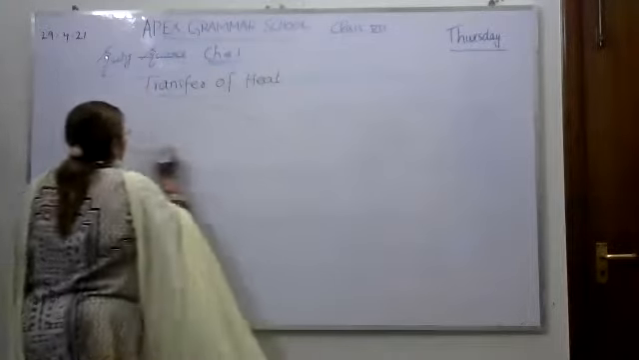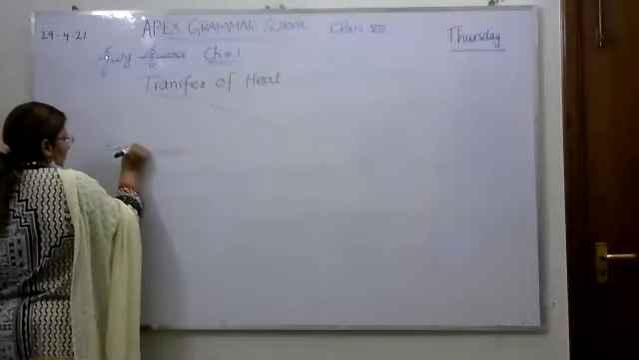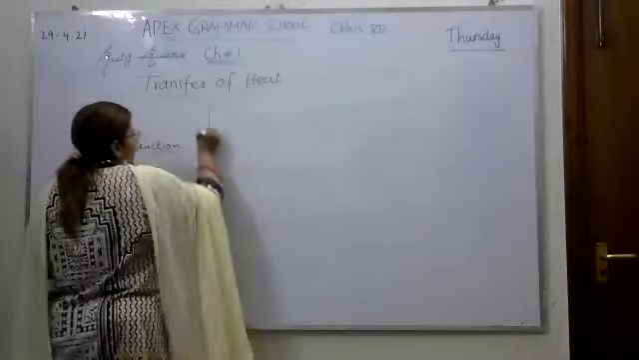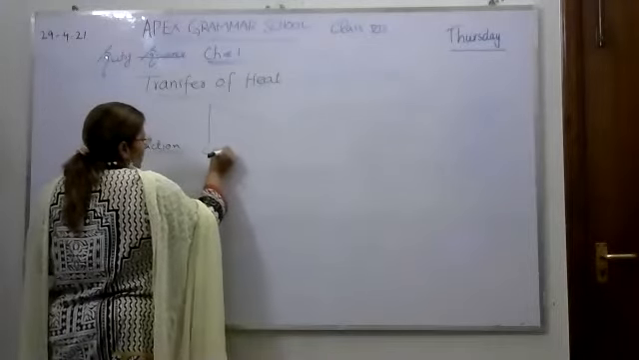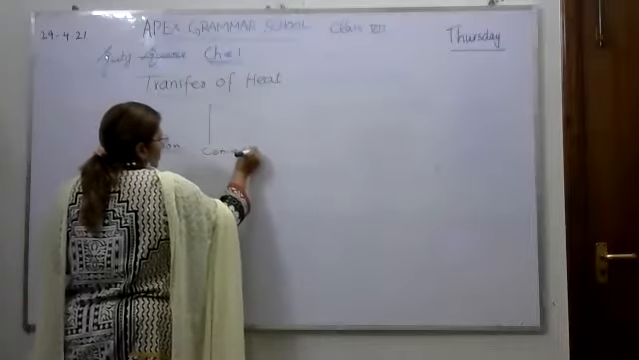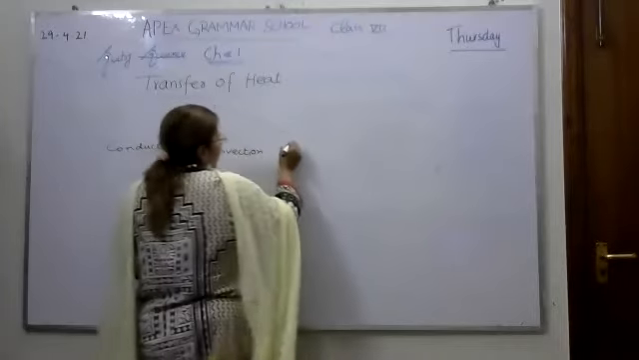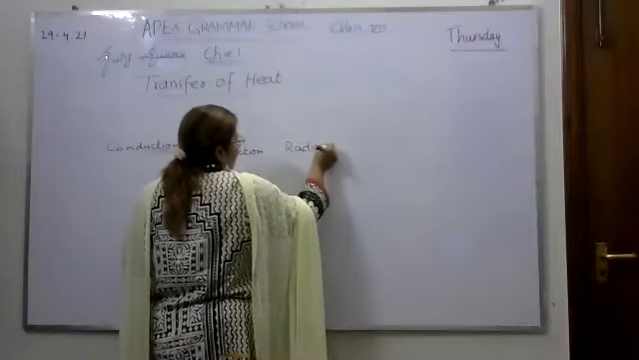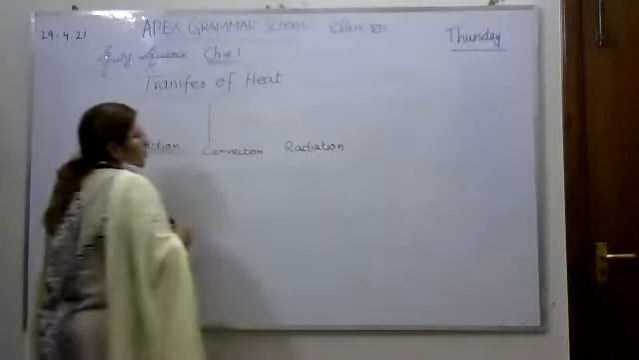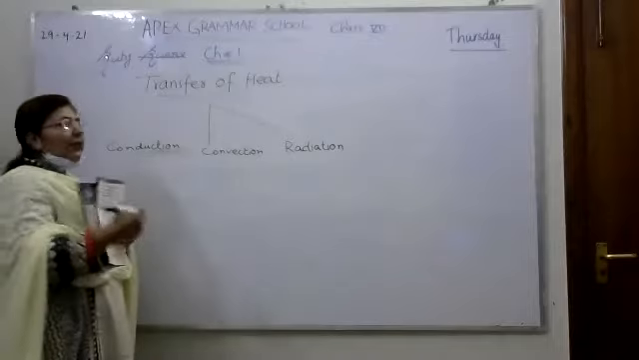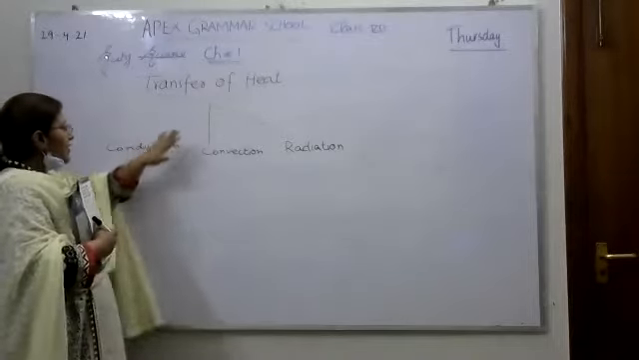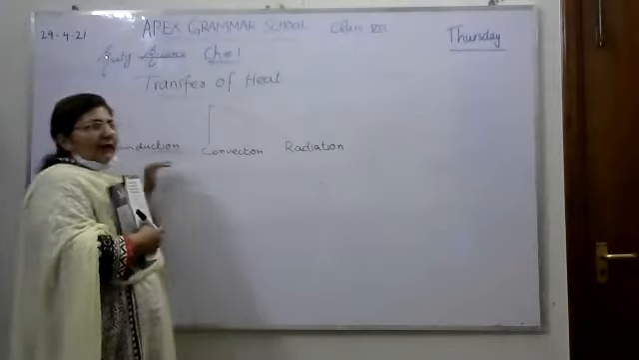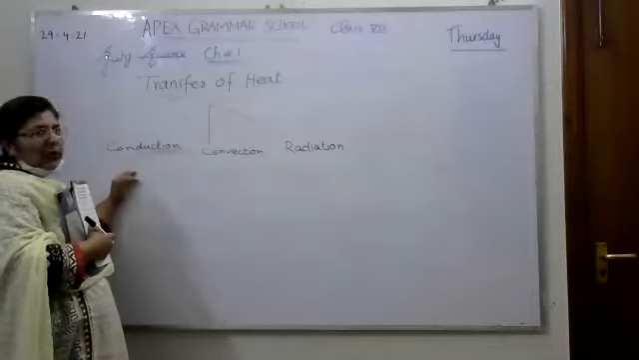First is called conduction. Second is called convection. And the third is called radiation. So there are 3 ways in which heat can transfer: conduction, convection, and radiation. Now I will explain how conduction happens.